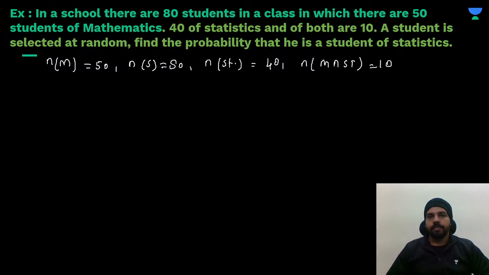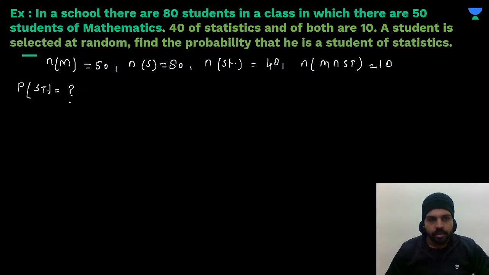Now, what are they asking for? They're asking the student is selected at random. Find the probability that he is a student of statistics. That means we have to find the probability of the number of students of statistics. Right? This we have to find out. So to find out this, what will you do now?